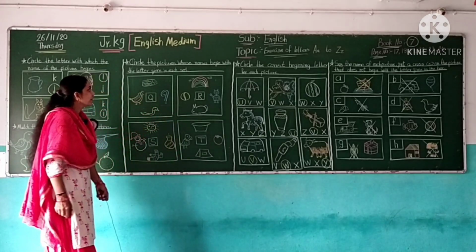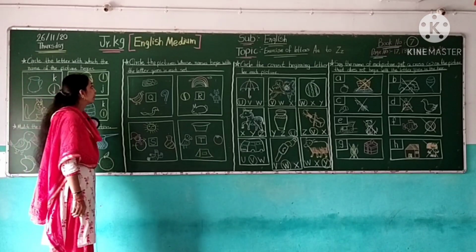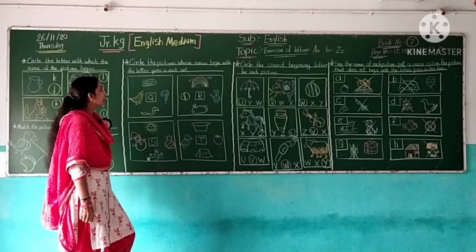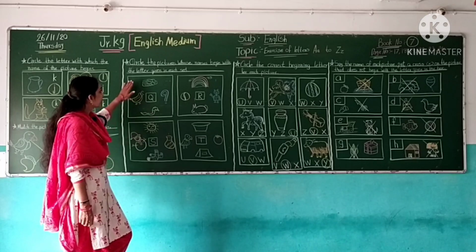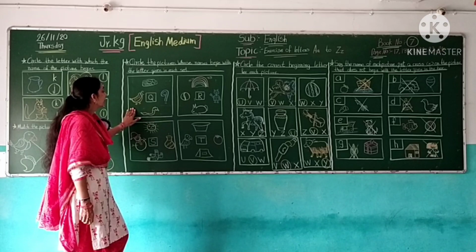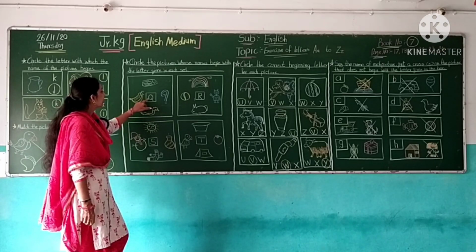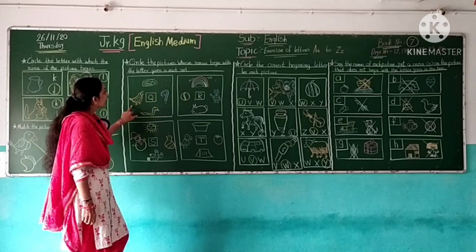So students, our next exercise is circle the picture whose name begins with the letter given in each set. Here in one box some pictures are drawn and here the letter is written. So identify the letter and circle the correct picture.